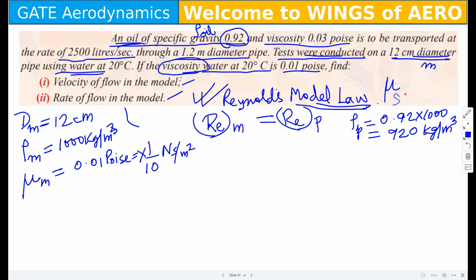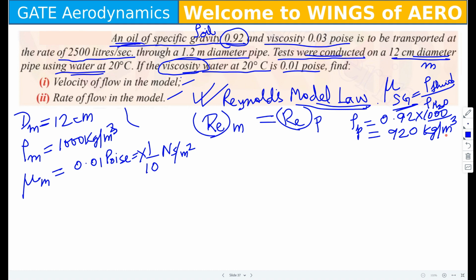Now what is specific gravity? It is the density of any fluid divided by the density of water. Water is considered to be a standard fluid. So if the density of water is known, that is 1000, and specific gravity is known, 0.92, then 0.92 into 1000 gives 920 kg per meter cube.